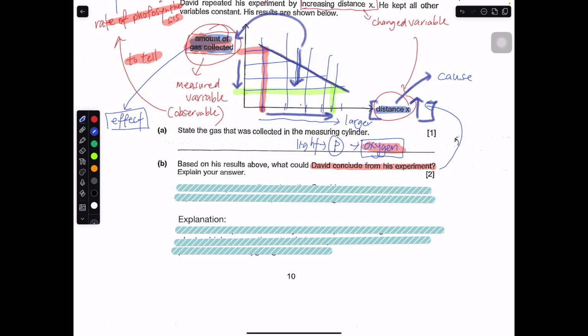Basically you have to state the relationship first. This part of the conclusion can be written in a relationship manner. So you conclude based on what the graph tells you: as distance x increases, the amount of gas collected decreases. Now you're going to explain why.